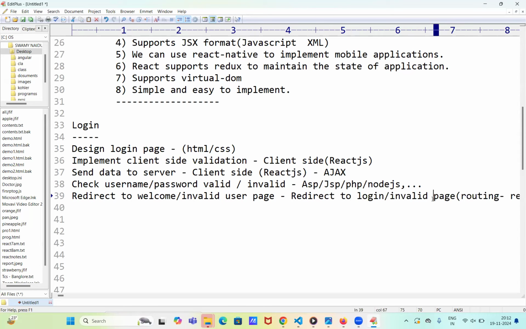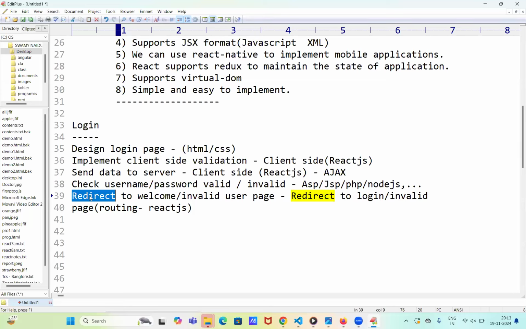These are the main things we have here. I hope you understand. So this is one use case. In the second, third and fifth steps, we are working with React.js. That is the main point.